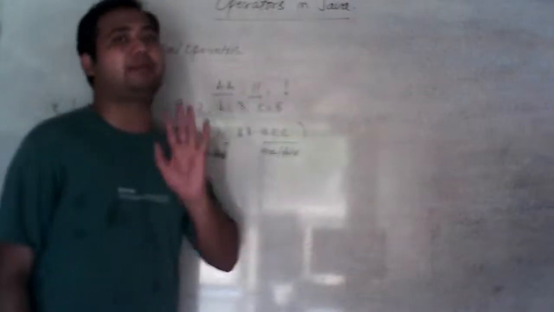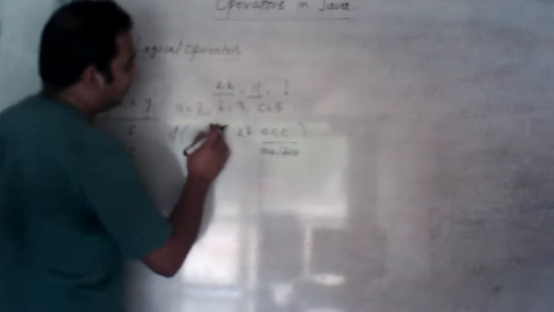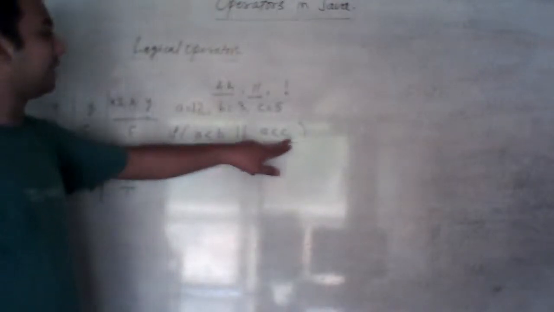Okay, and when we want any one of them to be true, any one of them should be true. Suppose I'm writing any other statement, if A is less than B, or A is less than C. So what will be the answer?